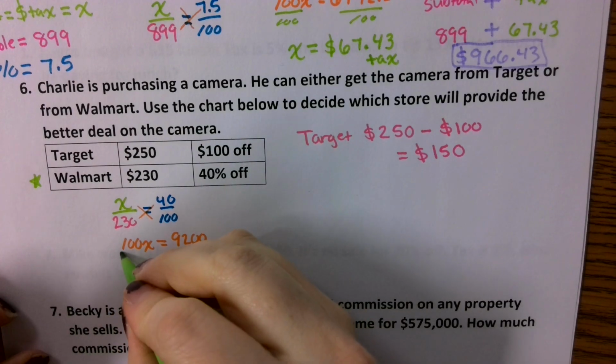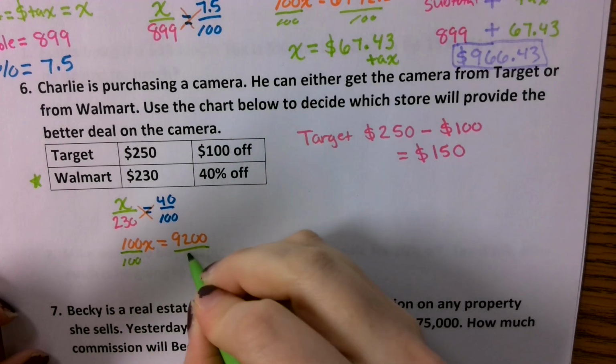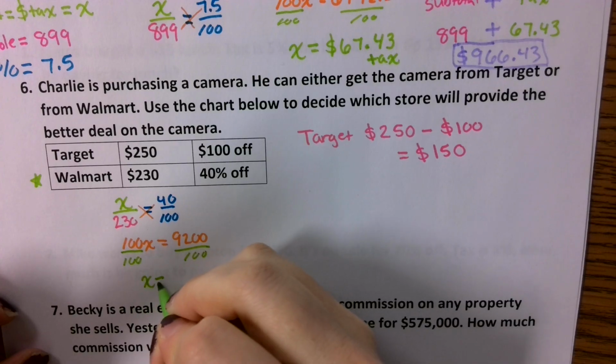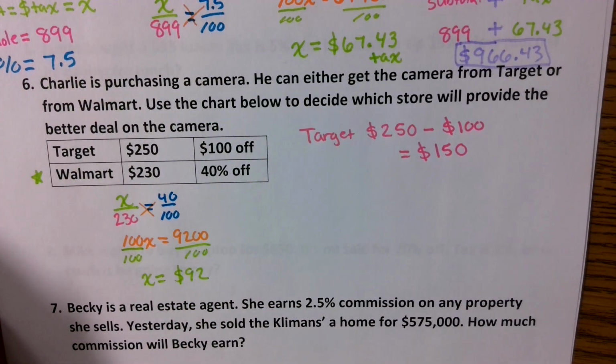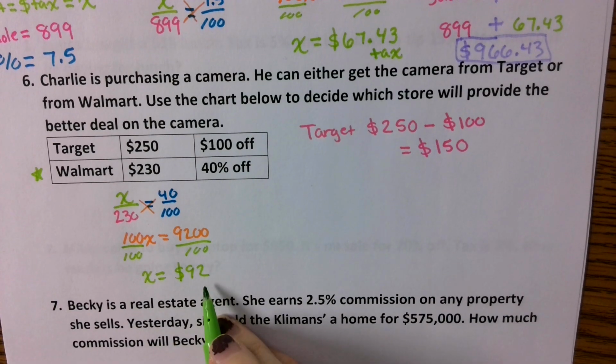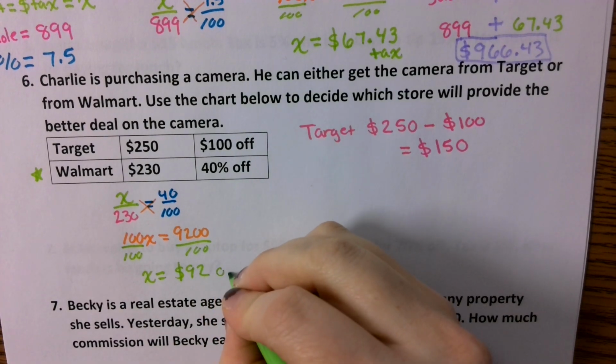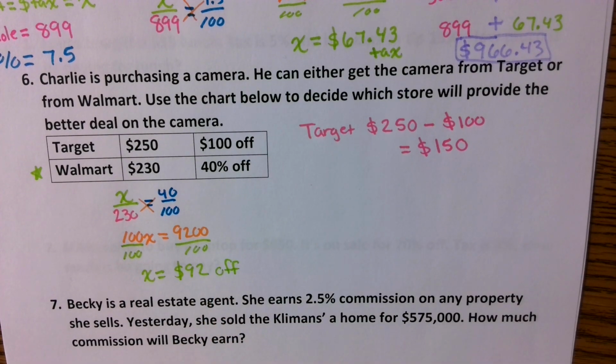We're going to divide both sides by 100. You're going to get x is equal to $92. Is that how much Walmart is selling it for? No, that's how much Walmart is taking off. That's how much Walmart is going to take off from the cost.